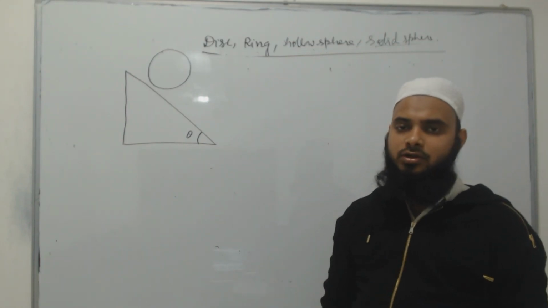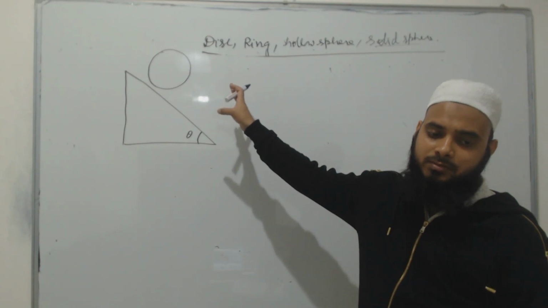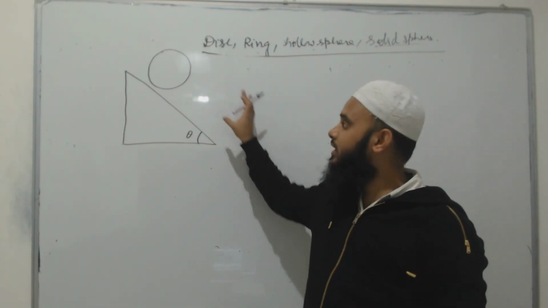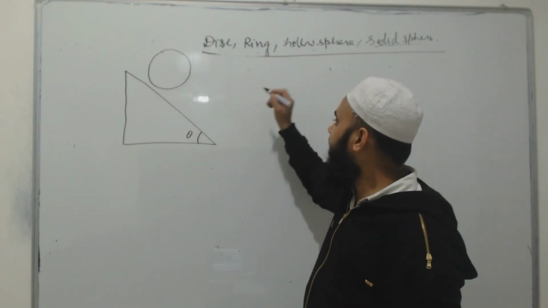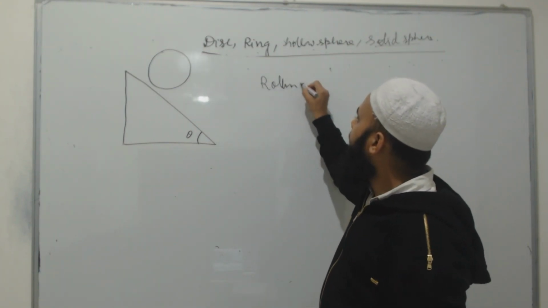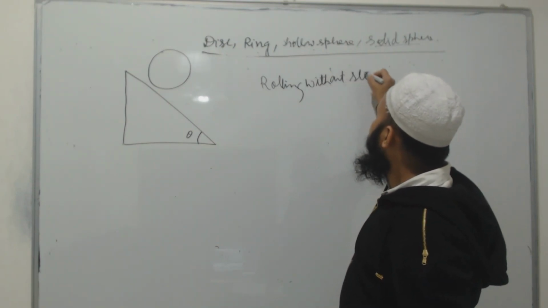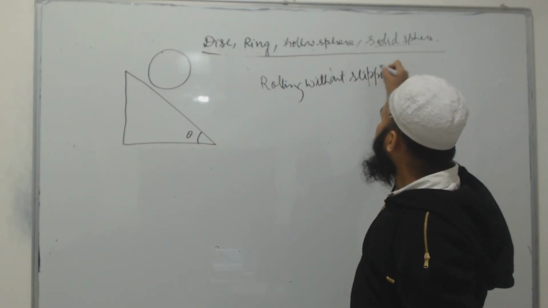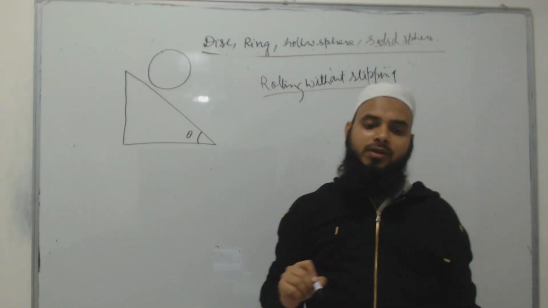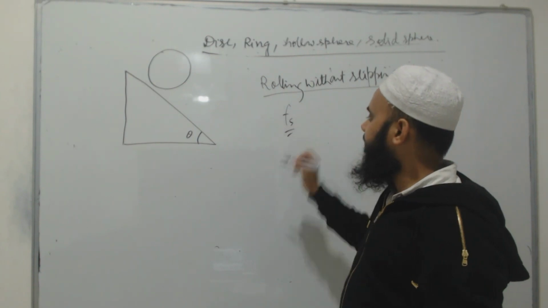Today I will discuss the acceleration of a uniform round body when it is released from a rough inclined plane so that it will roll without slipping. It is given that this is a case of rolling without slipping. So what type of friction force will come in the case of rolling without slipping? Only Fs, the static friction, will come.